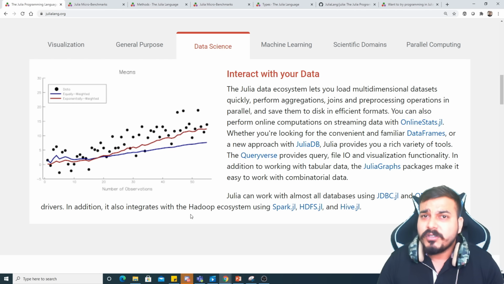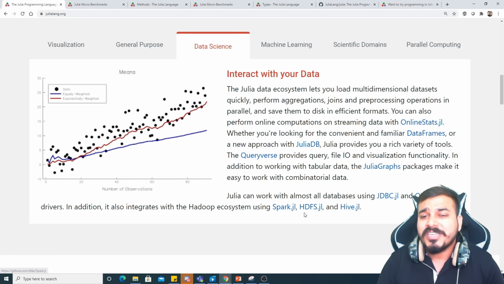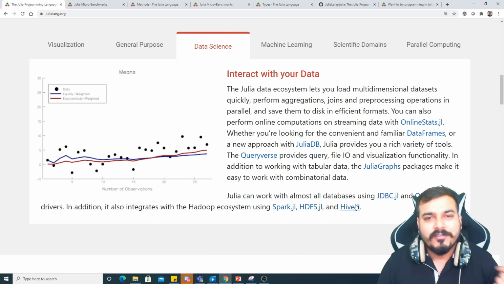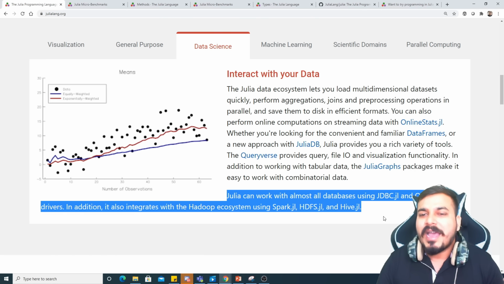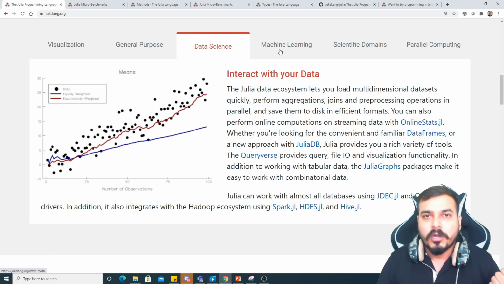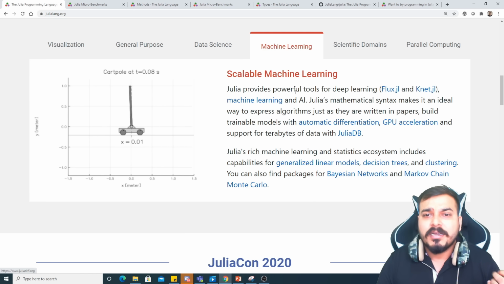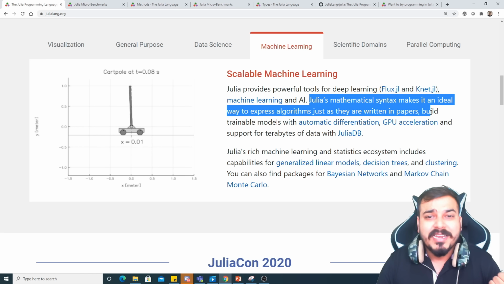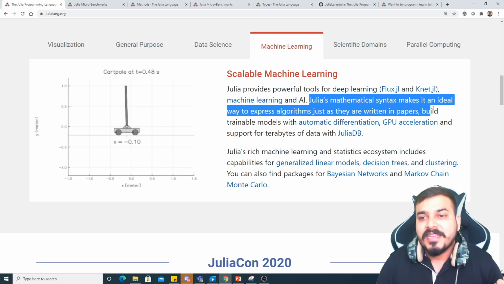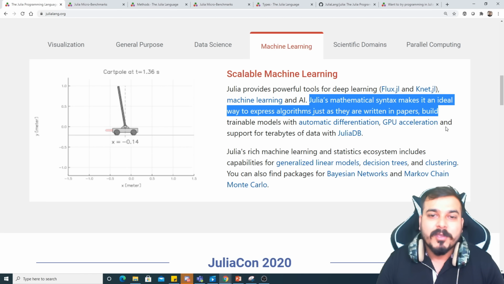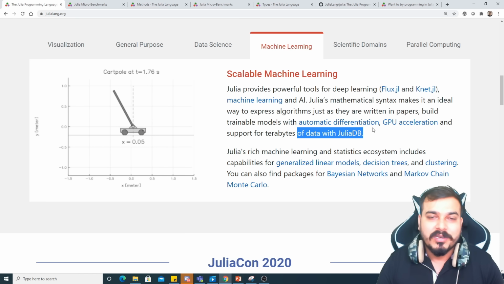It also helps you integrate with the Hadoop ecosystem using the Spark.jl library, HDFS.jl library, and Hive.jl library. So we'll also try to see how comfortable it will be. We'll have a look at it. Coming to the machine learning part, it provides us powerful tools like Flux.jl and Knet.jl for doing deep learning and machine learning techniques. You'll be able to see that Julia's mathematical syntax makes it an ideal way to express algorithms just as they are written in the papers. Build trainable models with automatic differentiation, GPU acceleration, and support for terabytes of data with JuliaDB.